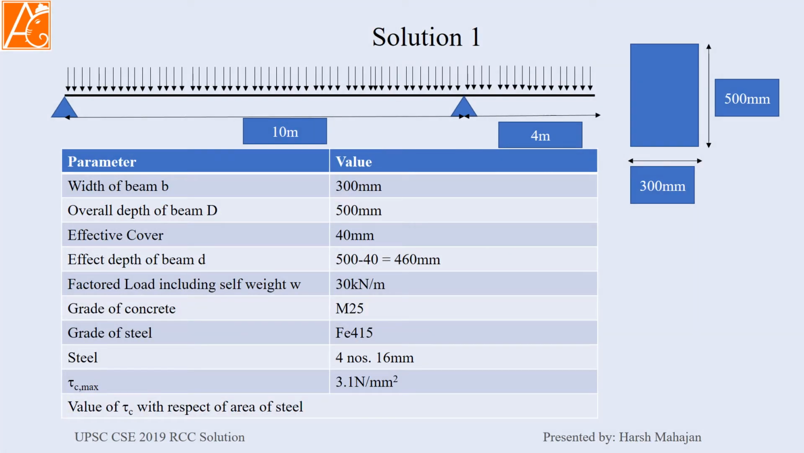So this is our beam. This is the loading of 30 kN per meter. UDL is given. A 500 by 300 mm cross section is given here. These are all the parameters given in the question. I have written them like that. Here the effective depth of the beam will be 500 minus the effective cover, which is 460 mm.